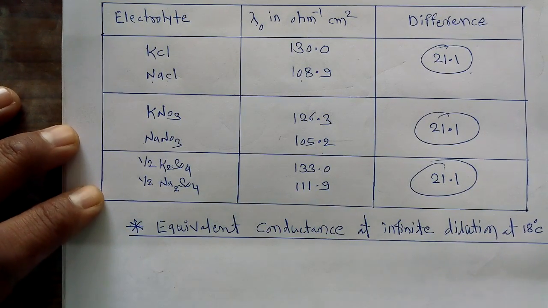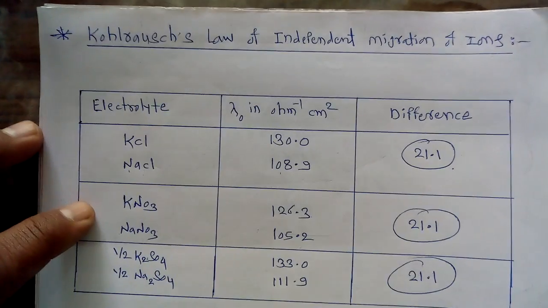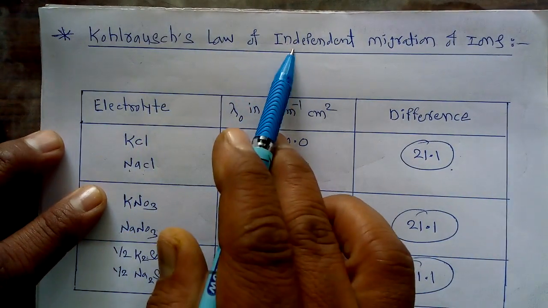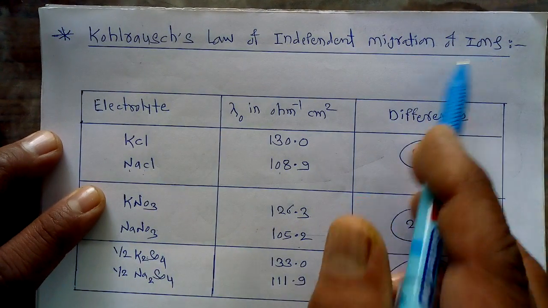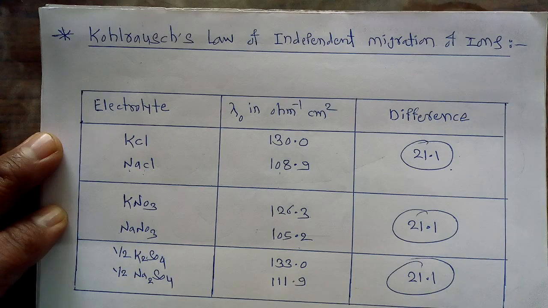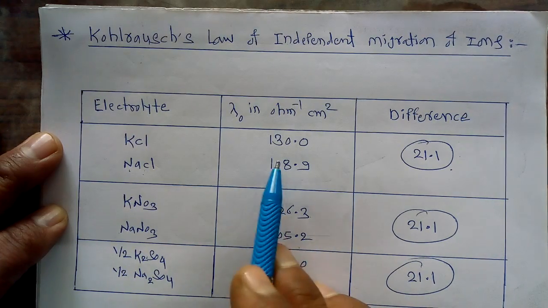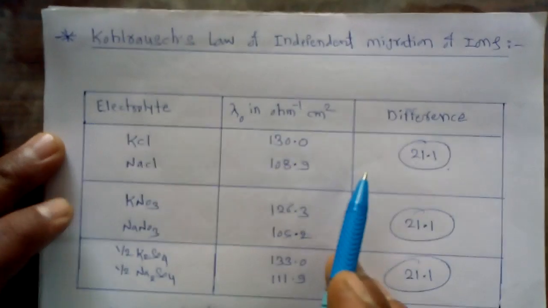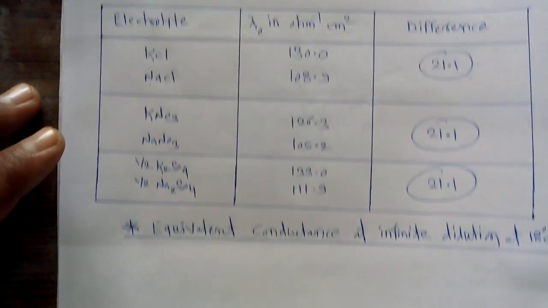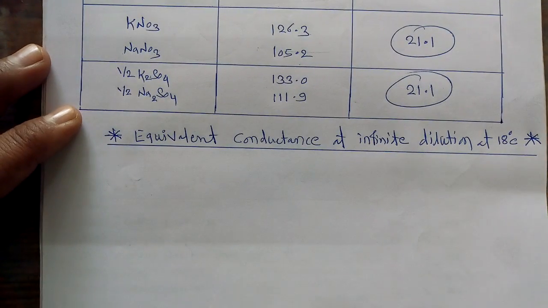Due to this, a law was given by the scientist Kohlrausch, and that's why it is called the Kohlrausch law of independent migration of ions. Why is it independent? Because each and every ion has its own fixed contribution towards the lambda 0 value, which is independent of the nature of the co-ion. So this is called the Kohlrausch law of independent migration of ions.